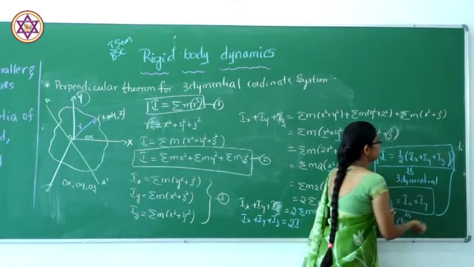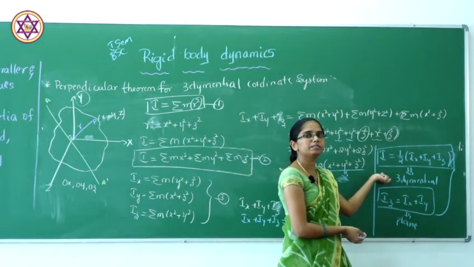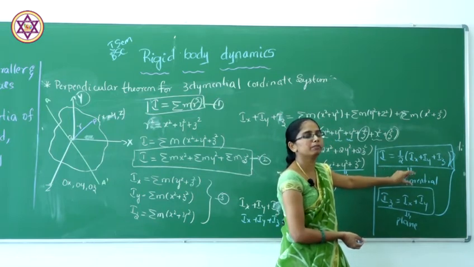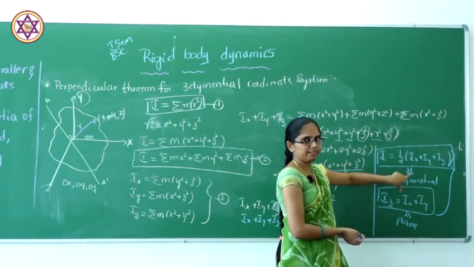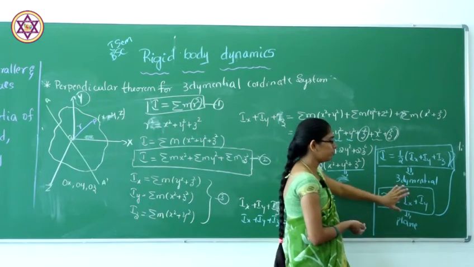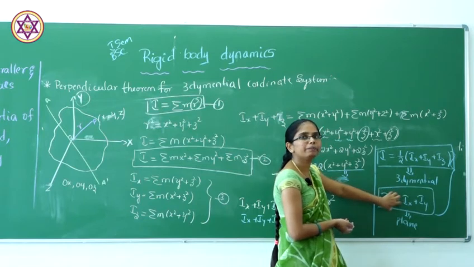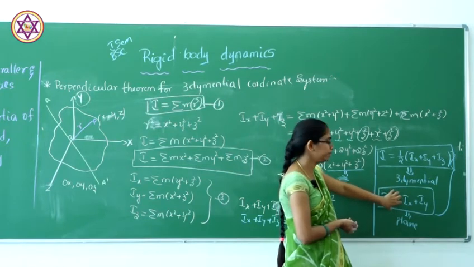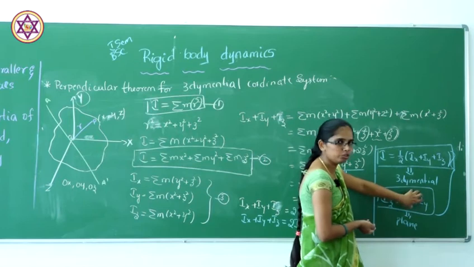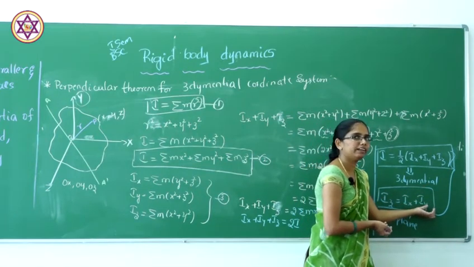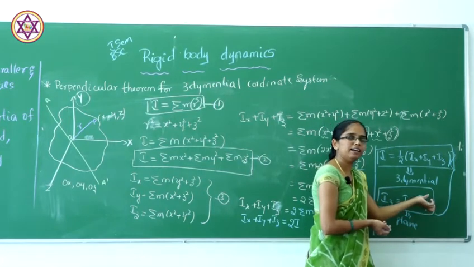These two are the mathematical expressions for the perpendicular axis theorem. The first one is for a plane, that means the moment of inertia about the perpendicular axis should be equal to the sum of the moment of inertia of the remaining two mutually perpendicular axes, that is Ix and Iy.